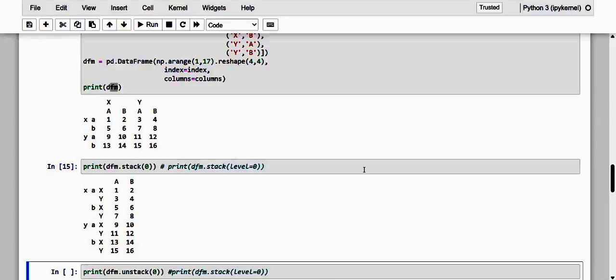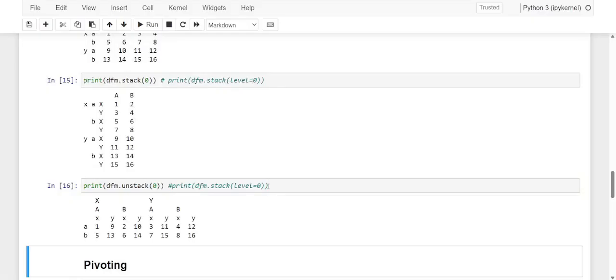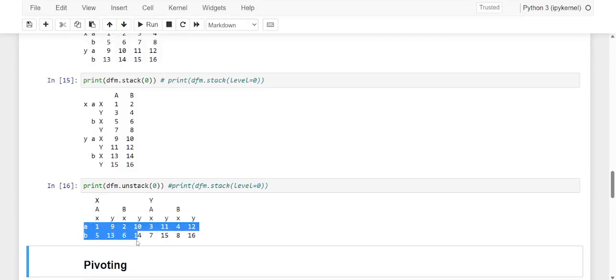This time it is the column index at the highest level that is converted. And when you go with unstack, here we use unstack with the same level 0. The same goes for unstack also. That is, the column index at the highest level 0 is converted into the row index and put at the last level. That is what happened here.